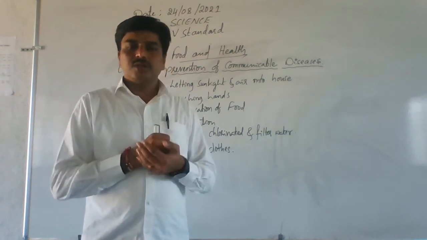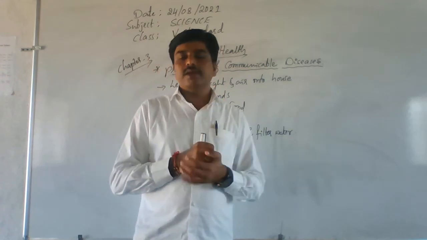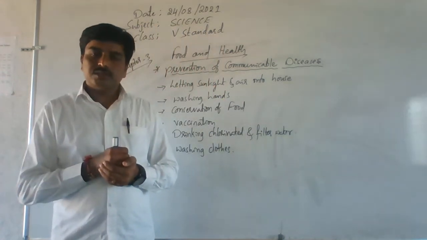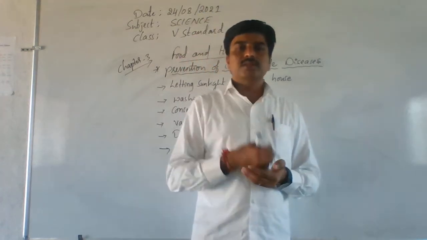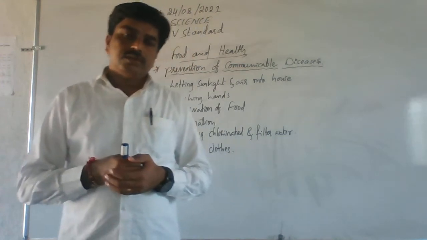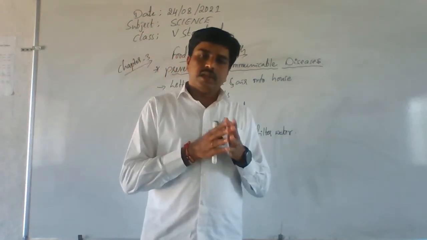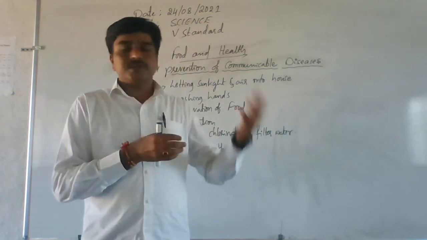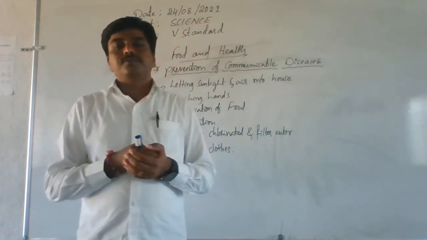Some diseases are spread through the air. Some are spread through water, drinking water. Some are spread through your food. Some are spread through direct contact. So media may be anything, but they can spread from person to person. Hence, they are called communicable diseases.